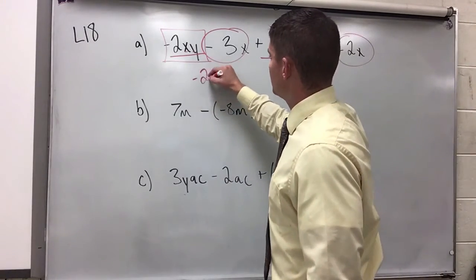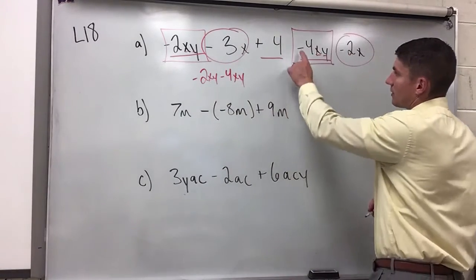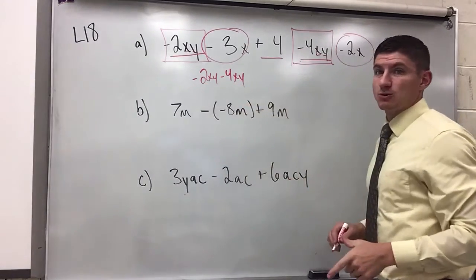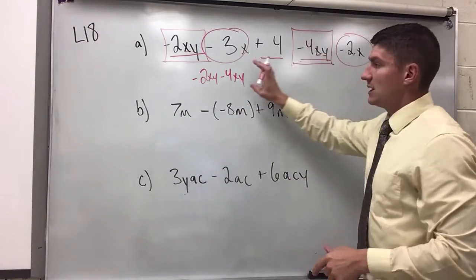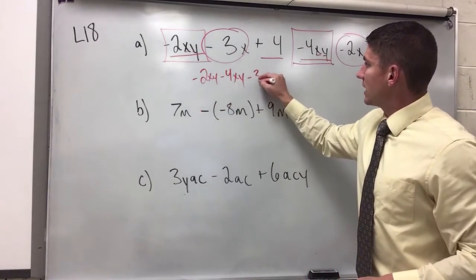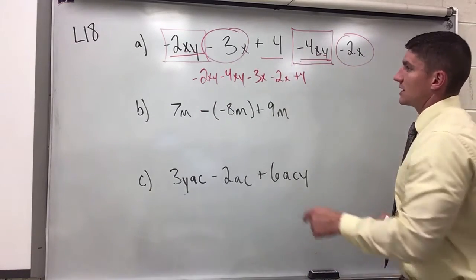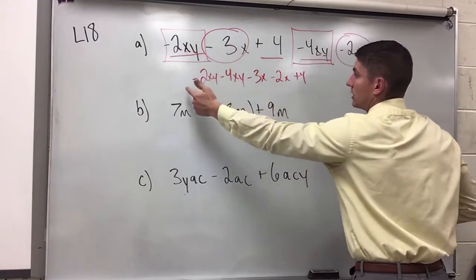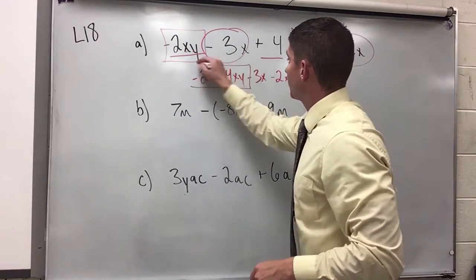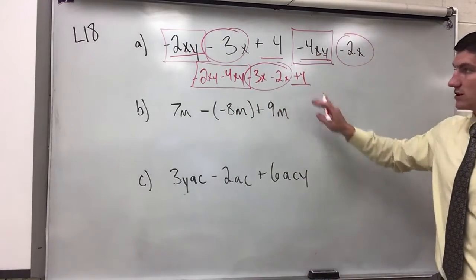Here I've got negative 2xy. I've got negative 4xy. Now if I keep the mathematical operation with that term, it doesn't change anything in the expression, because technically I'm just saying I'm minusing this. It's just in a different order in this case with those like terms. Next I would write negative 3x, negative 2x, and then positive 4. Notice I kept either the subtraction or the addition with each of the terms and then put those into an order where I can now combine these terms, and leave that guy all by himself because there's nothing else to be combined here.